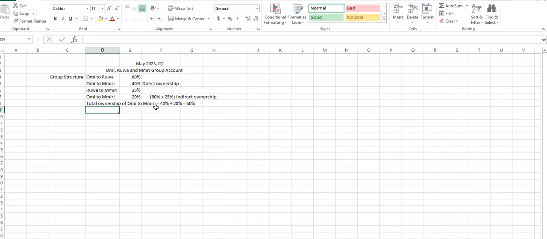60%. So I was saying then that we still need to look at the group structure before we decide whether we have control over Umiri or not. So automatically now, Omi Limited has 80% ownership in Rua and 60% ownership in Umiri, right?